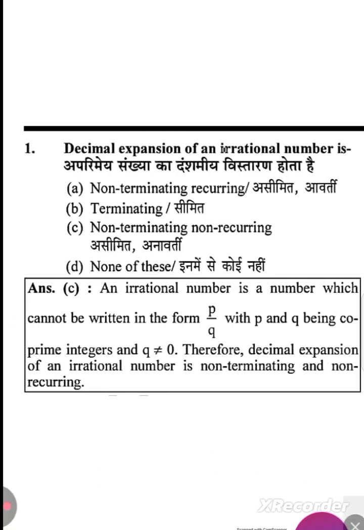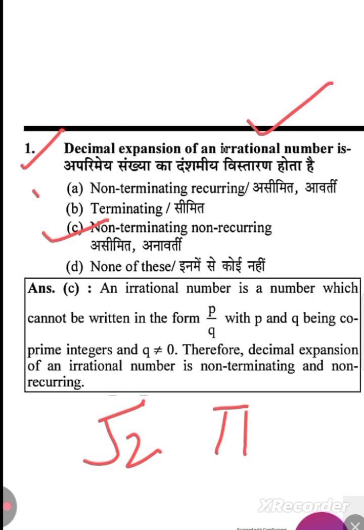So let's see a few previous year questions based on your real numbers and some polynomials. The first problem says decimal expansion of irrational numbers. We have already discussed the decimal expansion of an irrational number is always non-terminating and non-recurring. So values are not going to repeat, root 2 or your pi value is 3.14 something like this, and it is not going to be terminating. Irrational numbers are nothing but numbers which are not in the form of p by q. So decimal expansion of your irrational number is always non-terminating, non-recurring.